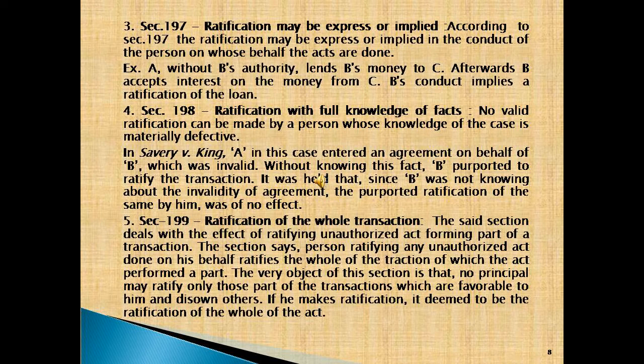Ratification of the whole transaction. Section 199 deals with the effect of ratifying an unauthorized act forming part of the transaction. The section says a person ratifying any unauthorized act done on his behalf ratifies the whole of the transaction of which the act performed is a part. The very object of this section is that no principal may ratify only those parts of the transaction which are favorable to him and disown others. If he makes ratification, it is deemed to be the ratification of the whole act.